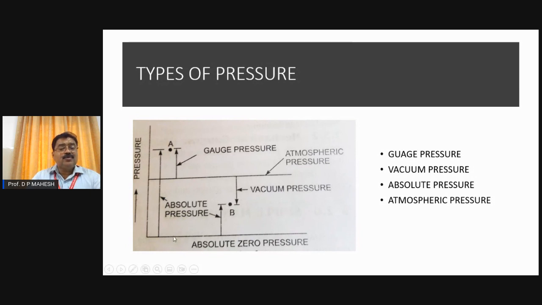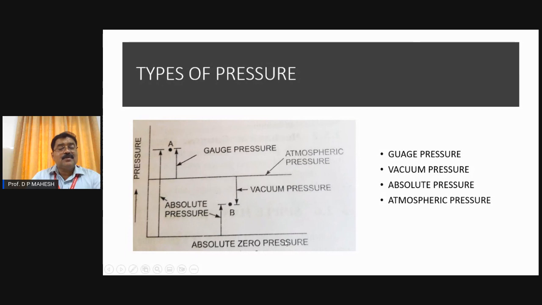Whenever the pressures are measured using this system, this is called complete vacuum. Actually, there is a pressure in the atmosphere, but forget about its magnitude. The scales are designed so that this reference line is zero. Anything above it will register here, and that is called gauge. Anything below it will register here, and that is called vacuum. Hence, gauge pressure is always positive pressure, and vacuum pressure is always negative pressure. Irrespective of the value of the pressure in the atmosphere, the scale will have zero here. Anything above zero we measure here, anything below zero we measure here. Likewise, the gauge works.